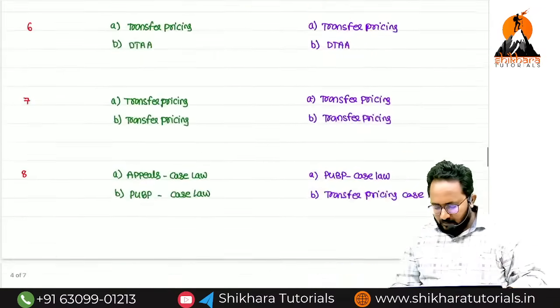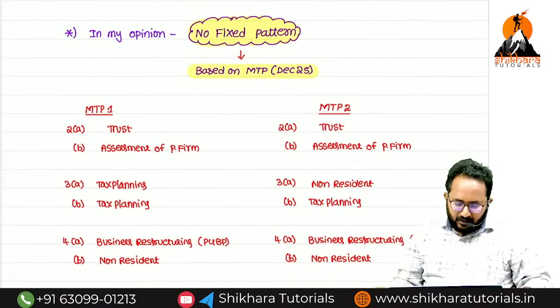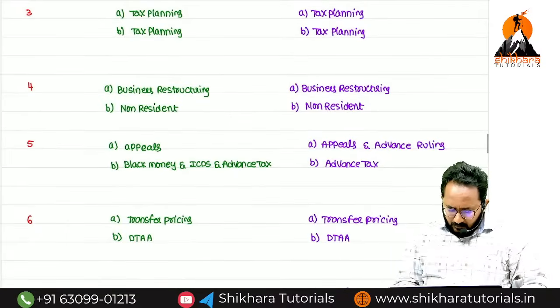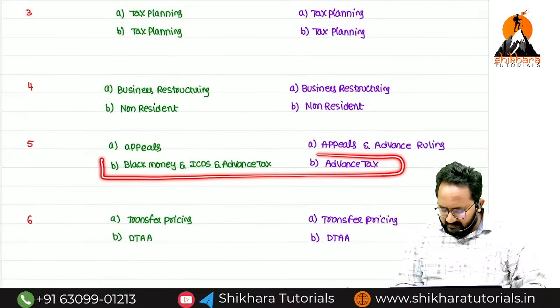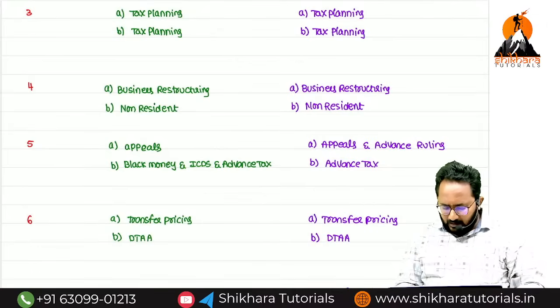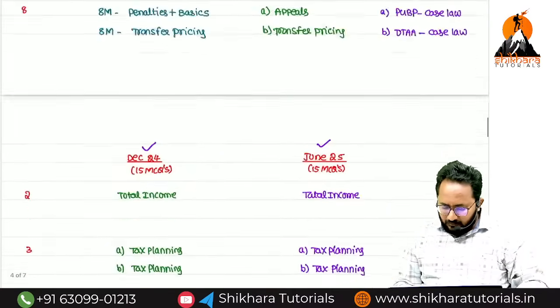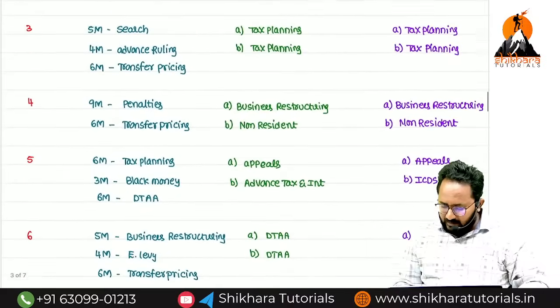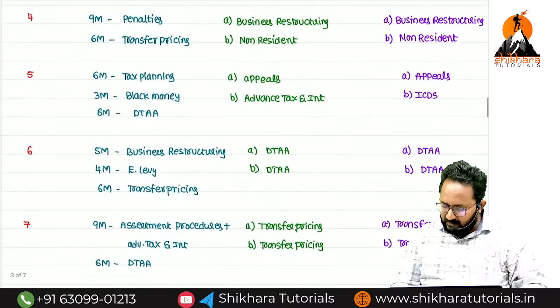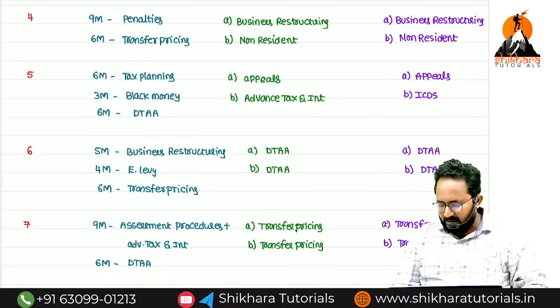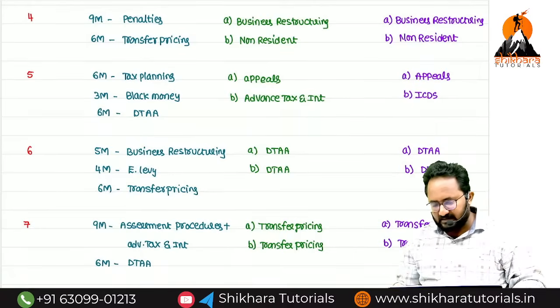But in my opinion, you can observe that 5B they are always changing, and 5A also they are changing. In some attempts they change 5A and 5B also. That is, in one attempt they gave ICDS, advanced tax and interest.